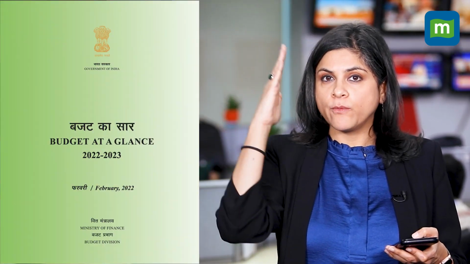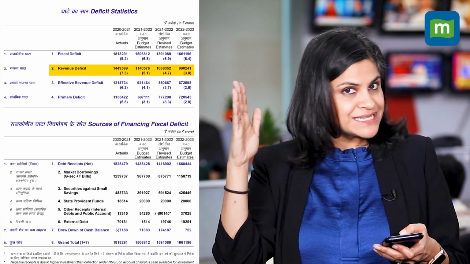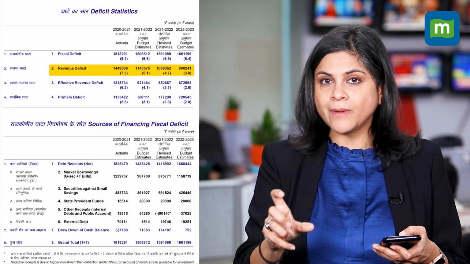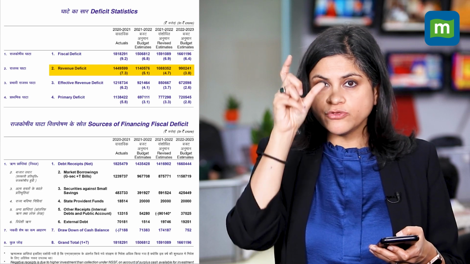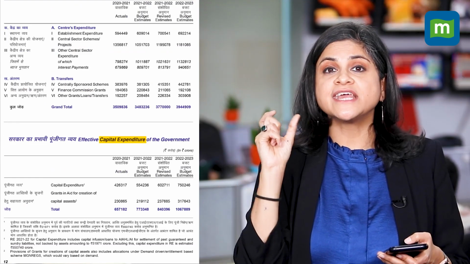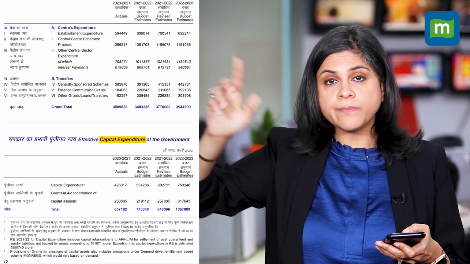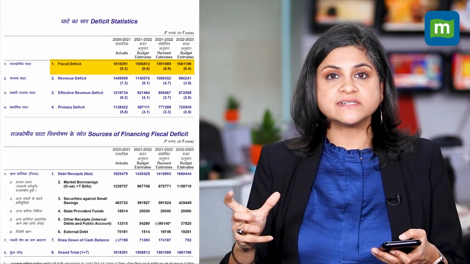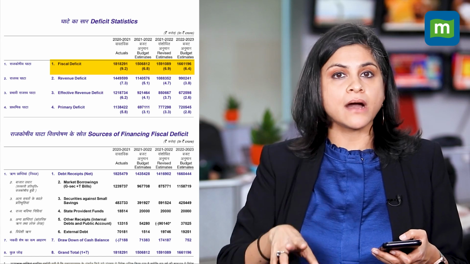Now, these are the things to watch out for when you read the budget. You look at what the revised estimates were, what are the actual numbers. You look at the revenue deficit, that is how much money is the government getting through revenue receipts and how much is it spending on revenue expenditure. You look at capital expenditure. If that's going up, that's a good sign, because that's creation of assets. And you look at fiscal deficit, and you look at market borrowings.